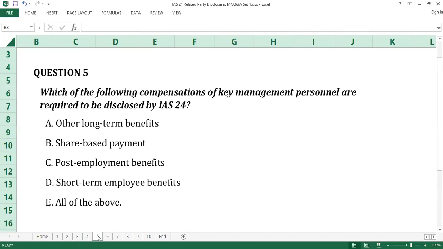Question number 5. The answer to question number 5 is E, all of the above. All categories of employee benefits of key management personnel are required to be disclosed, including share-based payment to key management personnel. E is the answer to question number 5.